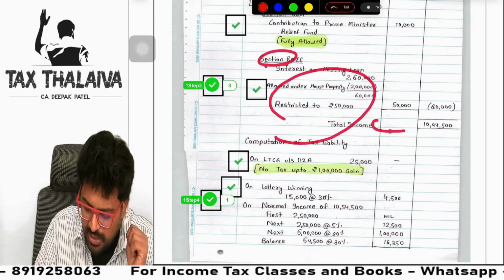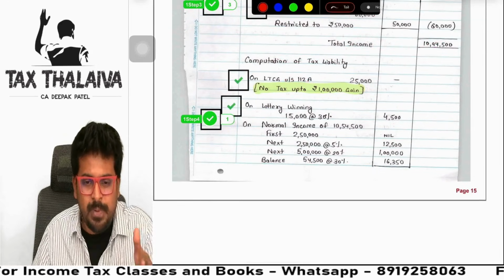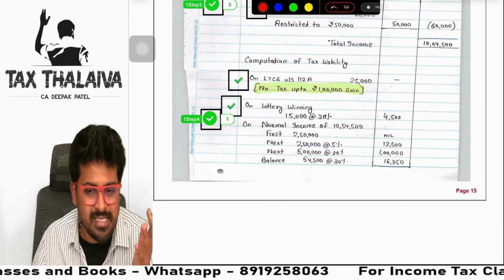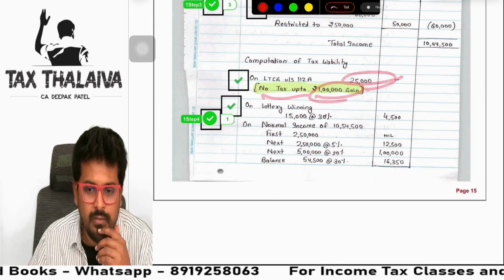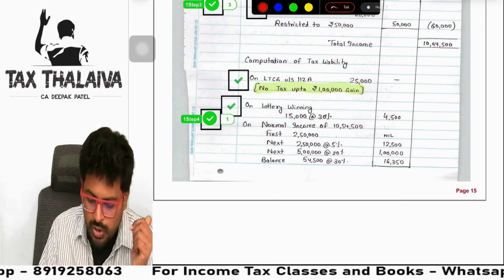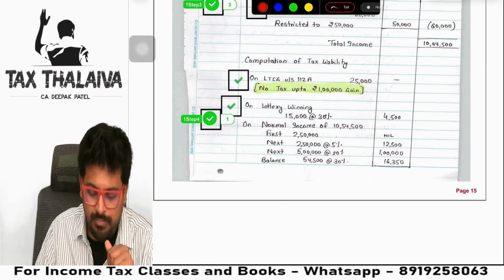80E, he showed the workings here only. Next, long-term capital gain 112A. Again, he did not write a note. As per section 112A of the Act, up to 1,25,000 of long-term capital gain is exempt. No tax up to 1 lakh. That's all. This is the old provision; it was 1 lakh earlier. Now it is 1,25,000. So 25,000 he showed for 112A. Saved a lot of time.